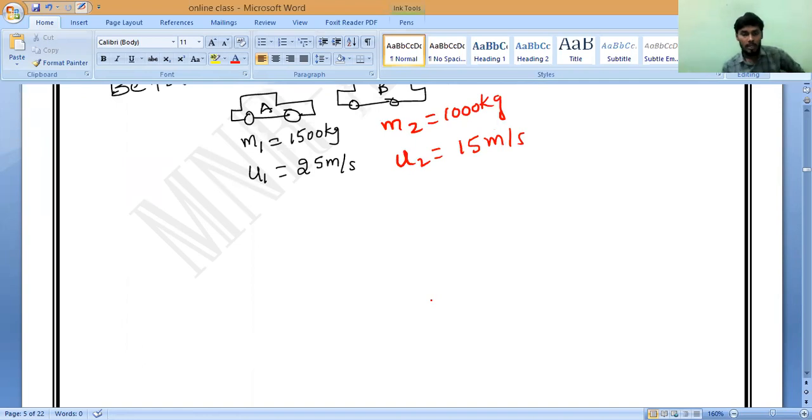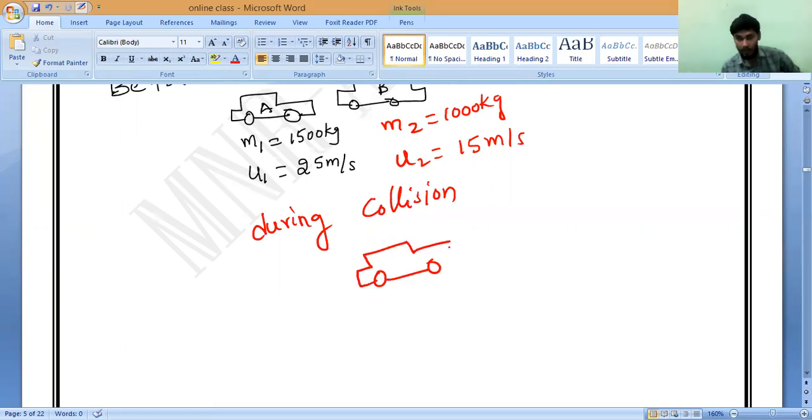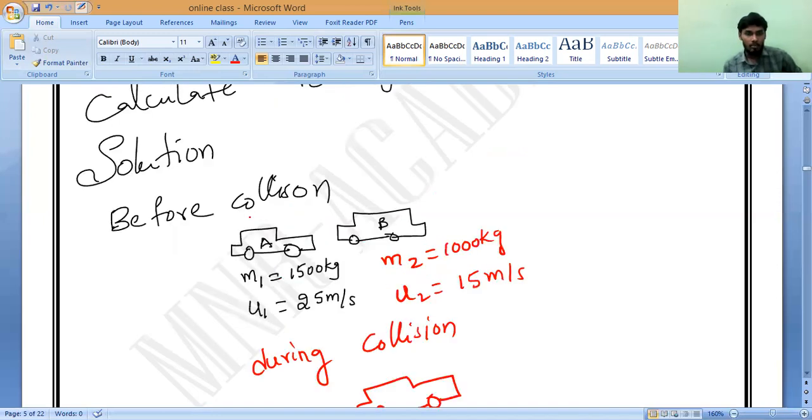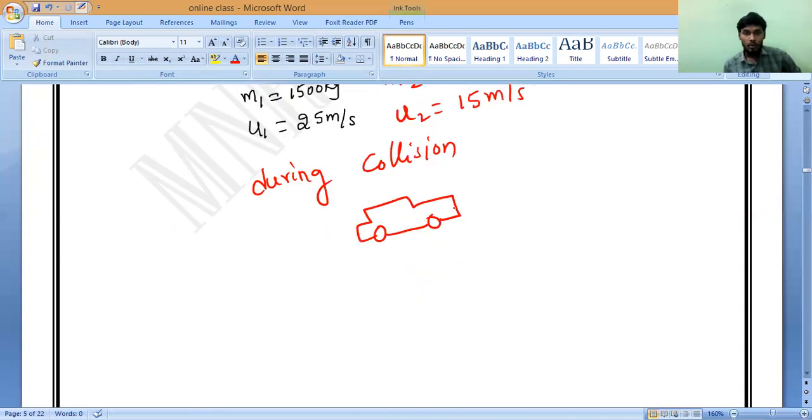Now both the cars are hitting, yes or no? What will come during collision? Both will hit. You have to show that they met an accident. I forgot to mention direction. Both are moving in the same direction. Do you understand? Yes, sir. So during collision they will hit each other. That is what you should remember. So all of you draw this diagram.